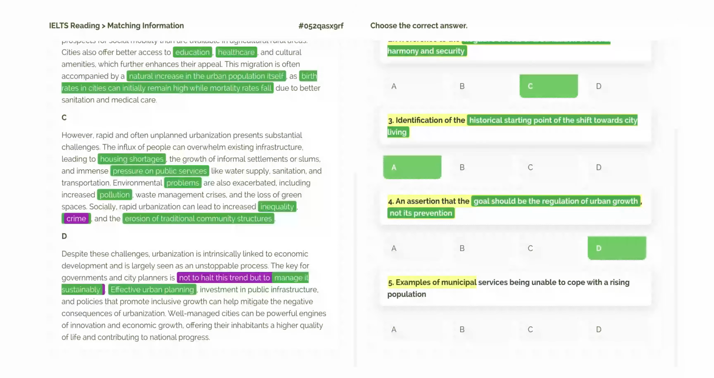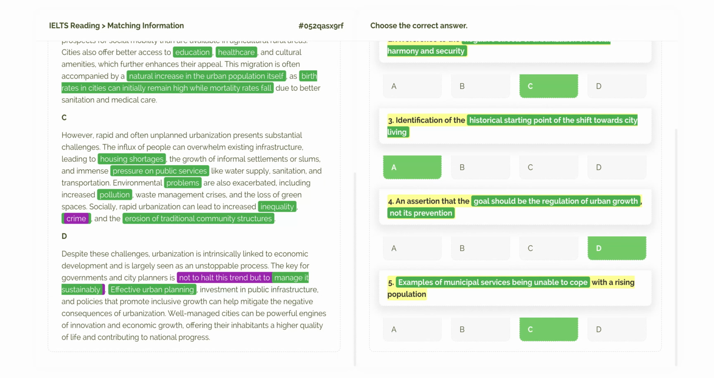Examples of municipal services being unable to cope with a rising population. And our last question. We are looking for examples of municipal services being unable to cope. Municipal services are public services like water, transport, and waste collection. Unable to cope means they are overwhelmed. This clearly fits into the theme of problems and challenges, which we identified in paragraph C. The final answer is C.